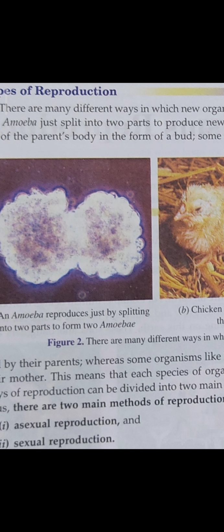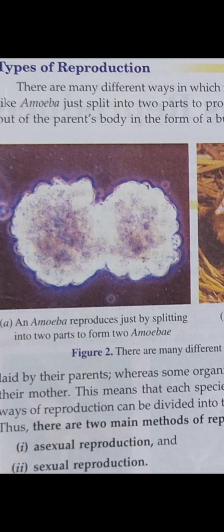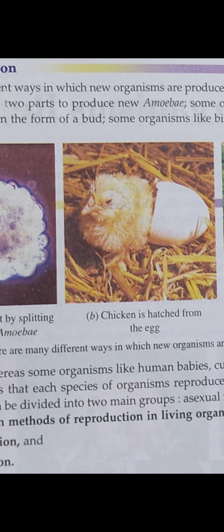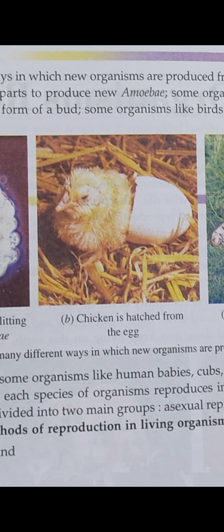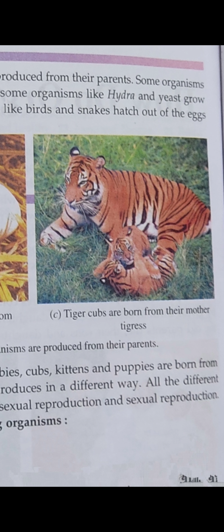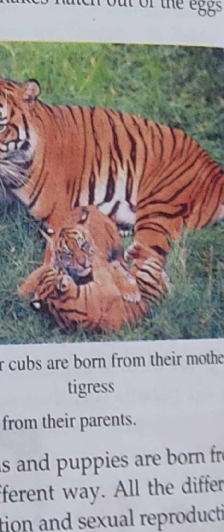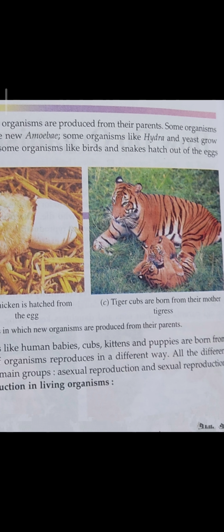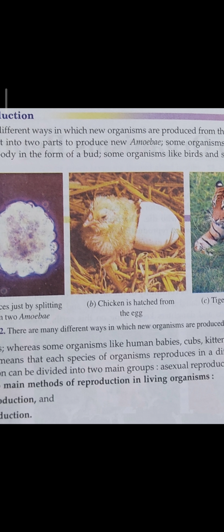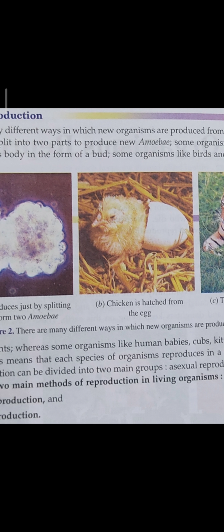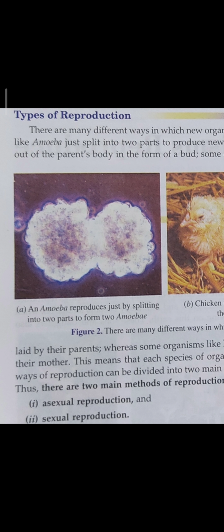You can see an example: an amoeba reproduces by splitting into two parts to form two amoeba. Here you can see a chicken hatched from the egg, and tiger cubs are born from their mother tigers. Okay, children, now there are different methods of reproduction, mainly two: asexual reproduction and sexual reproduction. Now I will tell you briefly about asexual reproduction.